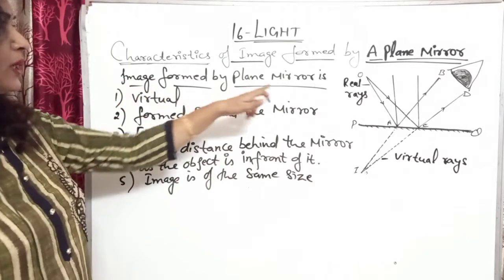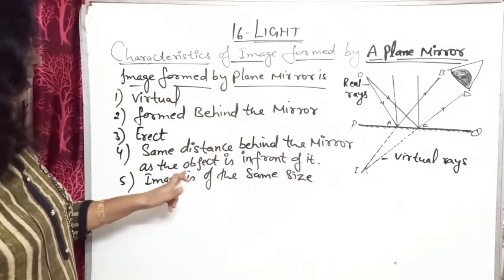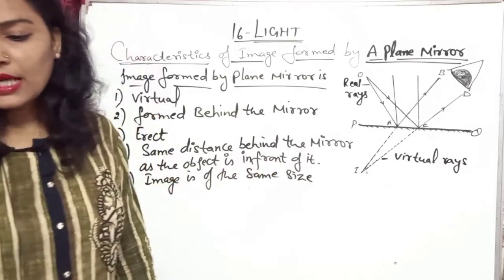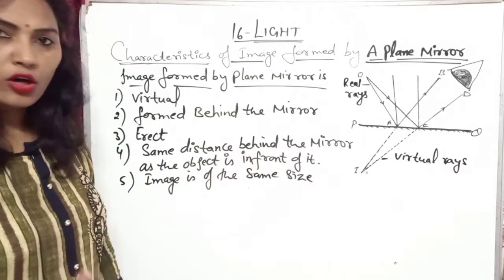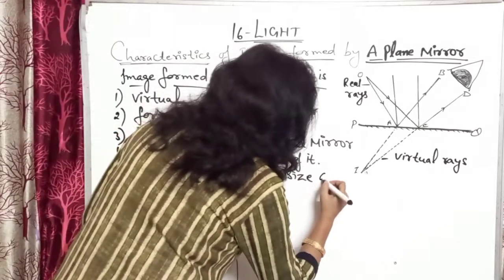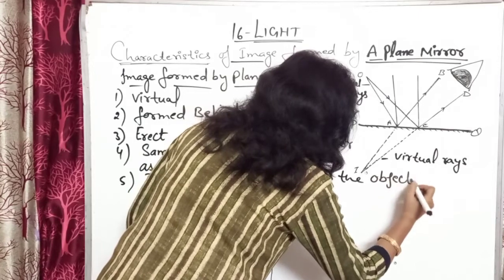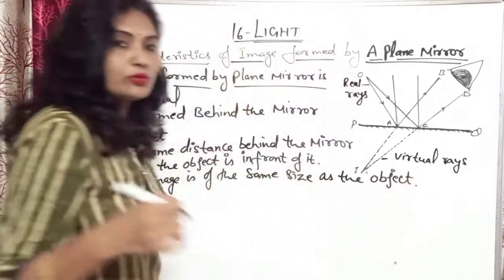Means the image formed by the plane mirror is of the same size as the object. जितने बड़ा ऑब्जेक्ट होगा आपको इमेज भी उतनी नजर आएगी.